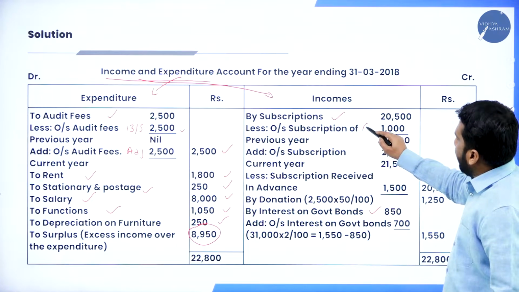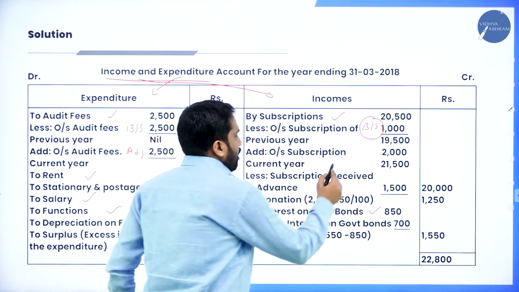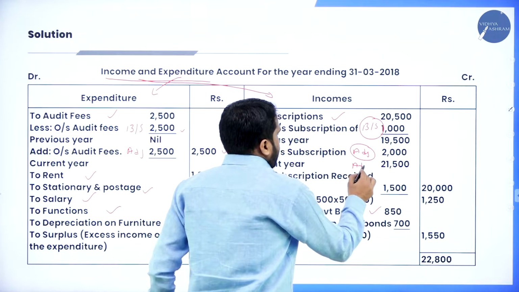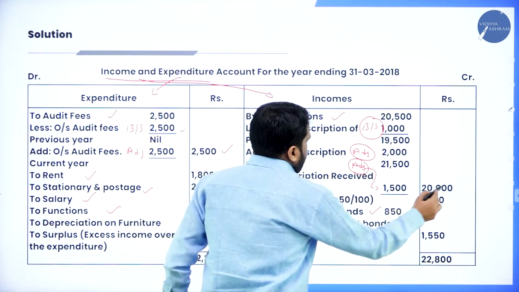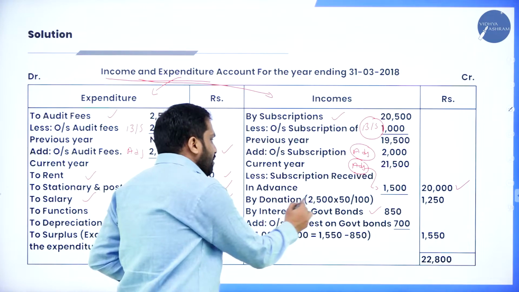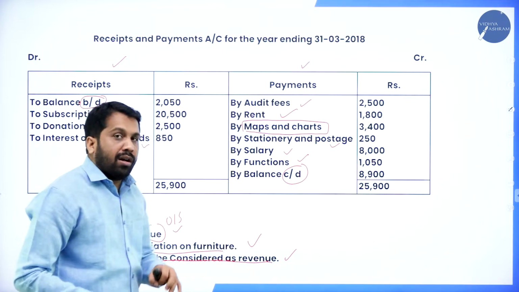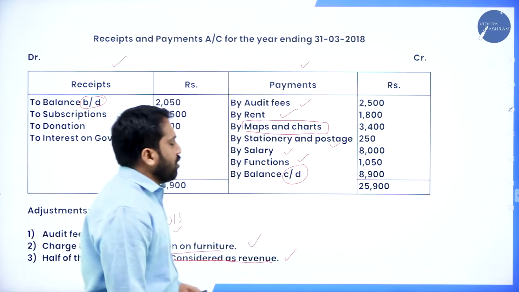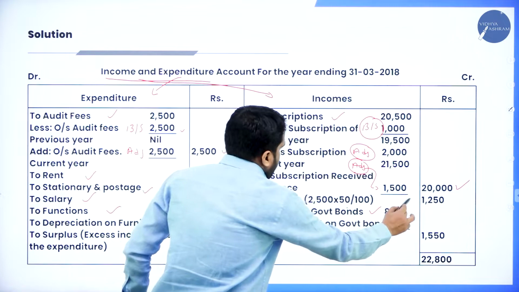Subscription: as per balance sheet, outstanding, deducted. As per adjustment, outstanding, added. As per adjustment, prepaid, deducted. So after everything, you will get an answer of 20,000. Now, donation: half of the donation is to be considered revenue. So half you should take in income and expenditure. Half will go to where? Balance sheet.